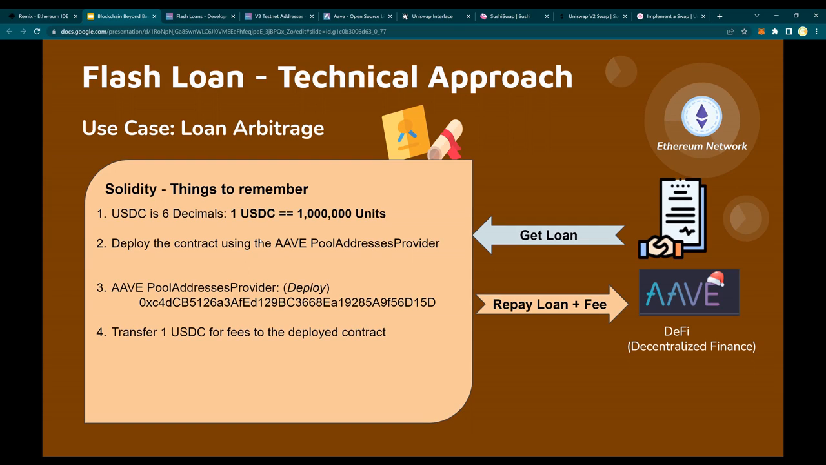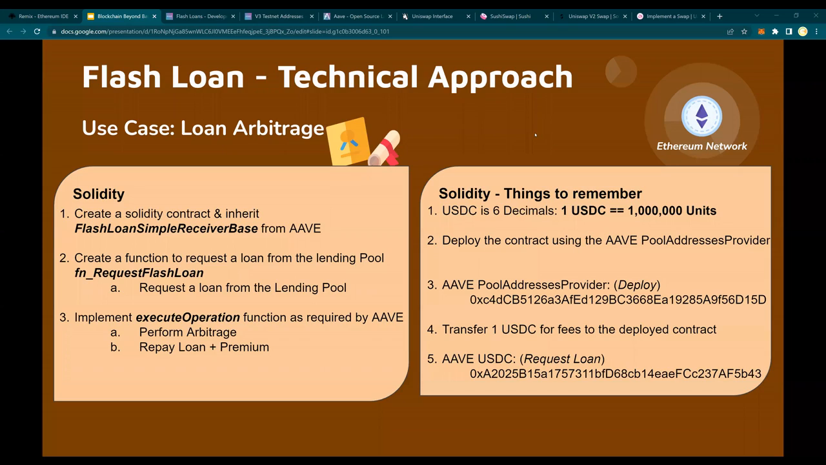Once you have deployed your contract, which you are going to see, do not get worried. We're going to go step by step. Once you have deployed the contract, you need to transfer 1 USDC as fees in order for the entire thing to work. So I'm going to show you how it will work. And then this is the USDC contract address. Remember this, and then let's follow the steps. So let's look at it together. All right, so we got that in one slide.